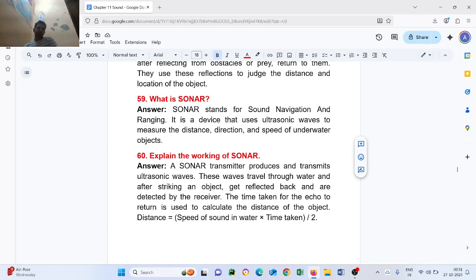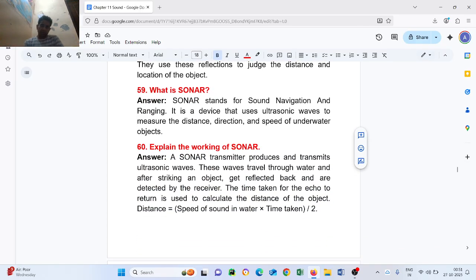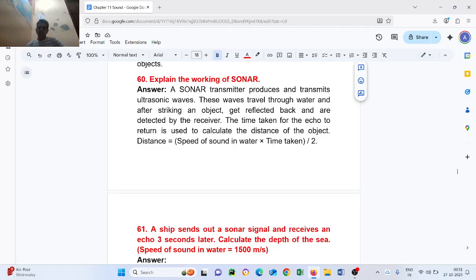Question number 60. Explain the working of sonar. A sonar transmitter produces and transmits ultrasonic waves. These waves travel through water and after striking an object get reflected back and are detected by the receiver. The time taken for the echo to return is used to calculate the distance of the object. Distance equals speed of sound in water multiplied by time taken divided by 2.